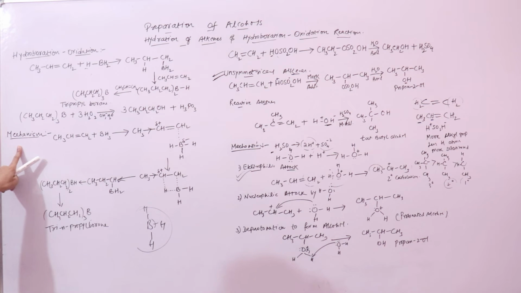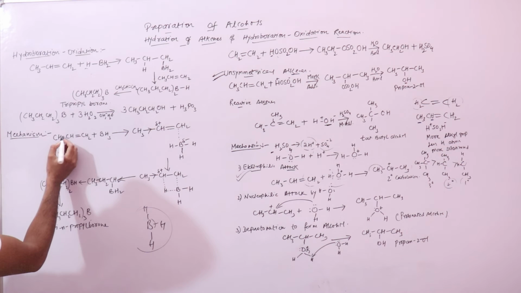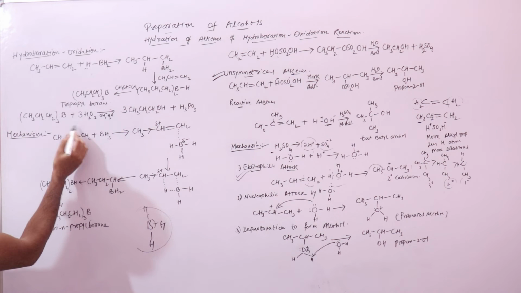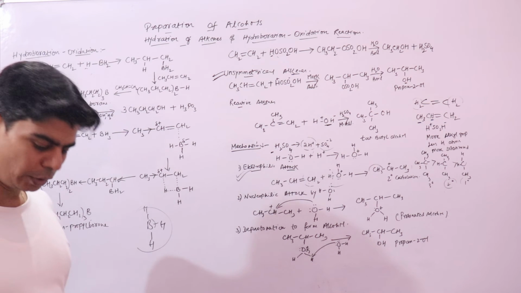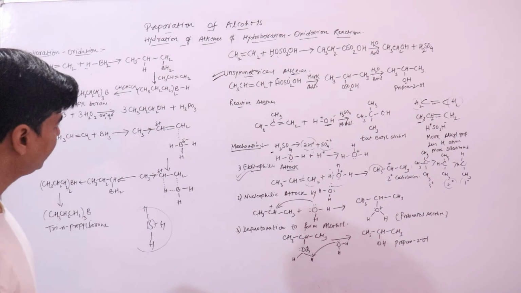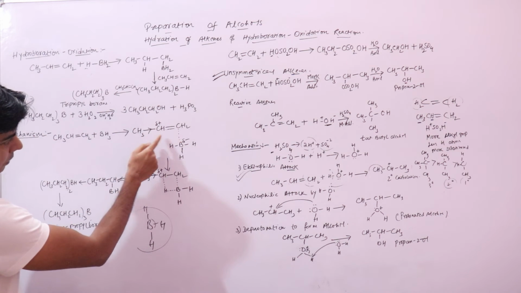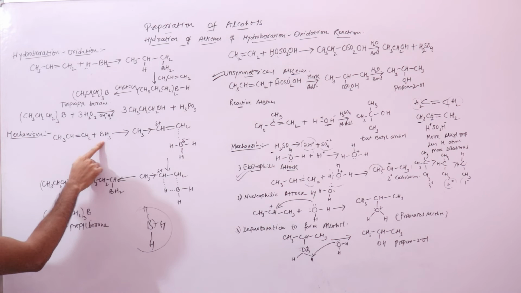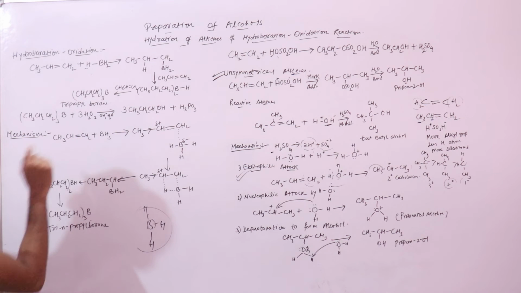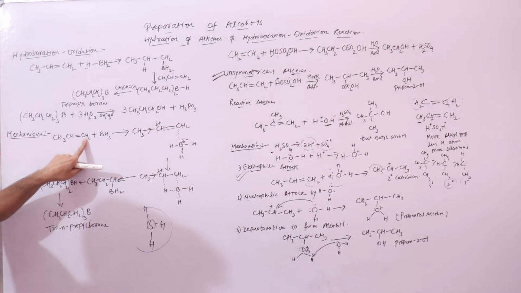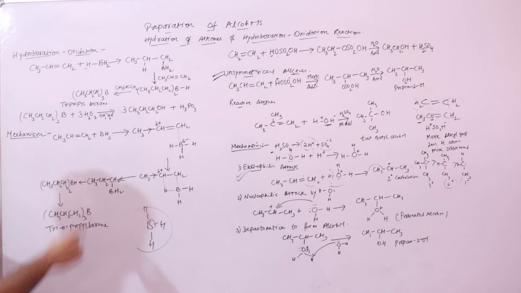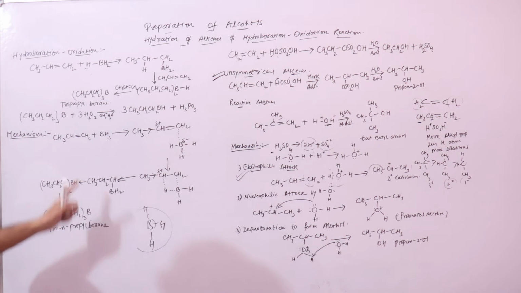Now the mechanism of this reaction. The mechanism is important again. If you look at the mechanism of this reaction, this CH3 group is at one side of the double bond, and we know that the methyl group is an electron donating, or electron repelling, group. Let's first look at this borane. Borane will add to the carbon atom which has more hydrogen atoms. This borane can add to this carbon atom as well, but it will add to this carbon atom to form this compound.